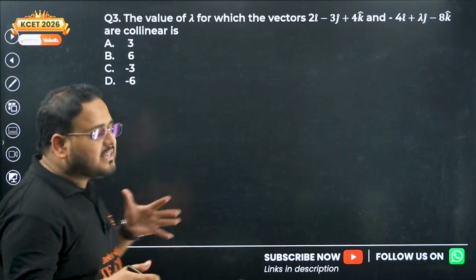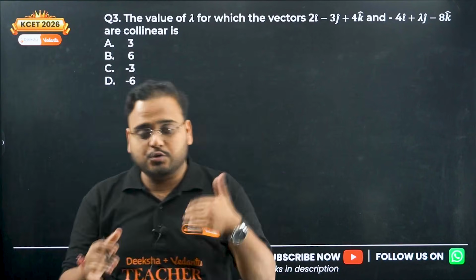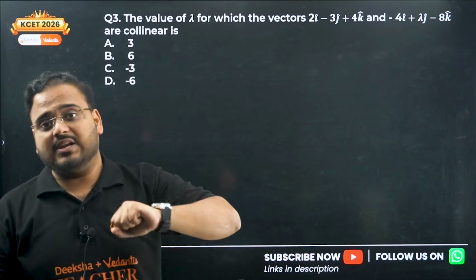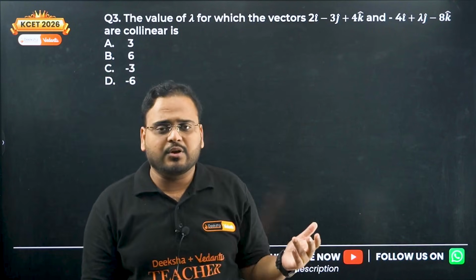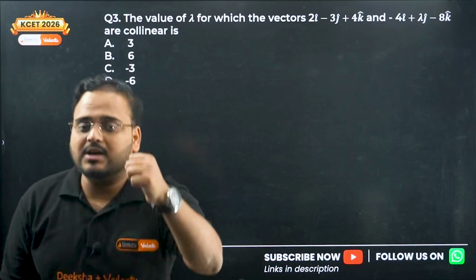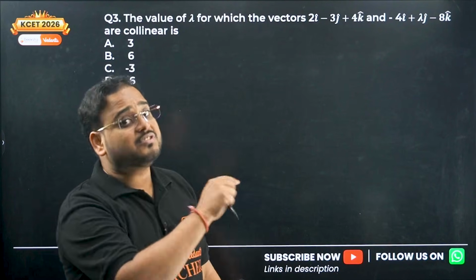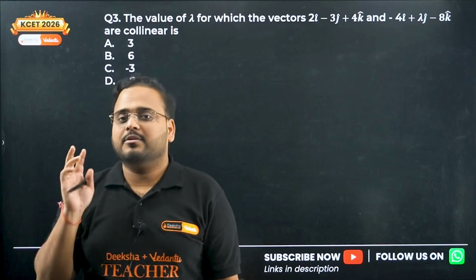So I hope you can see the type of questions that we have yet to solve, but the questions are very, very easy if you know the concepts, if you know the formulas very well. For that, you can refer to any summary of the NCERT. You have all the formulas and concepts listed at the end. Follow it strictly and you can solve the questions very easily in the chapter Vector Algebra.